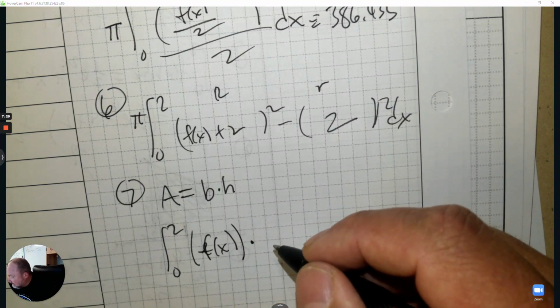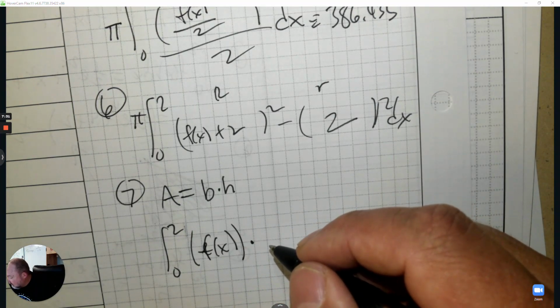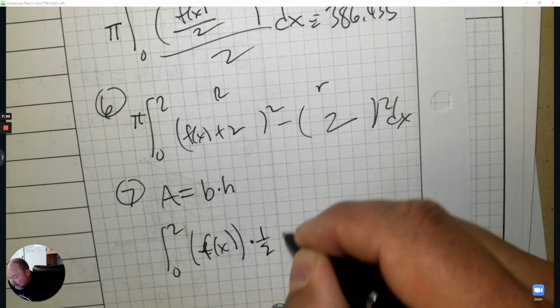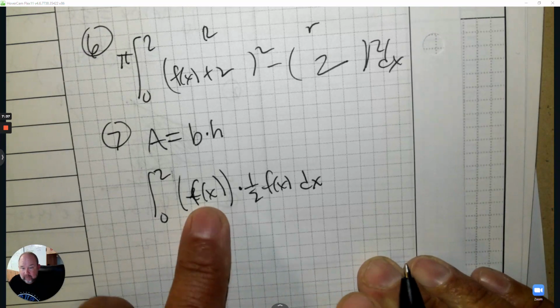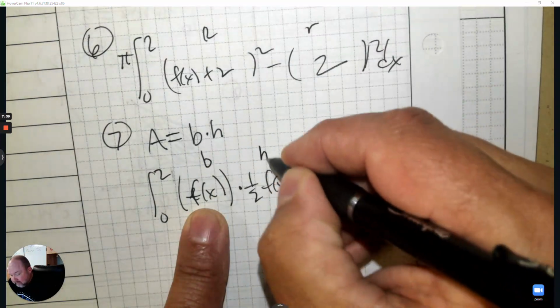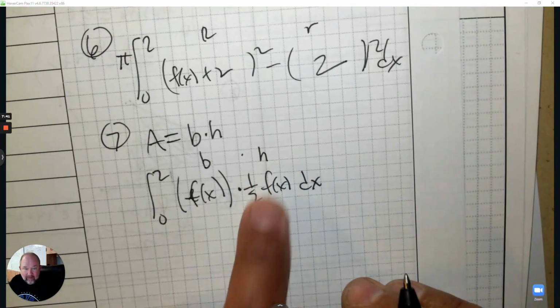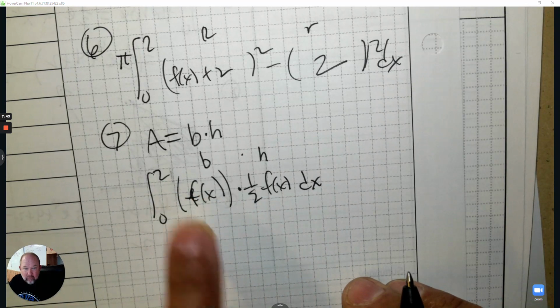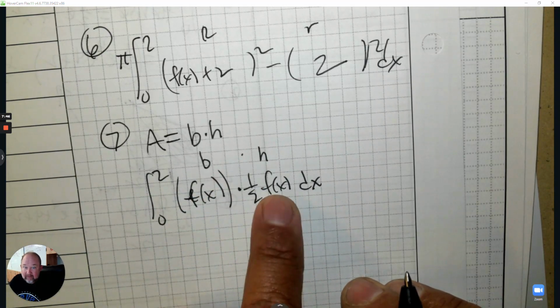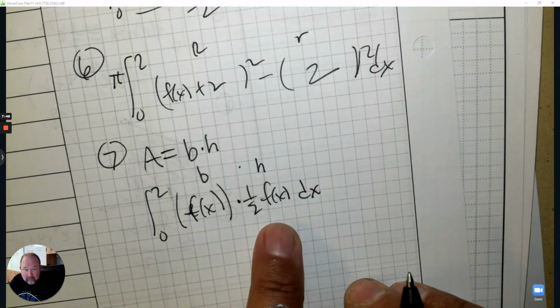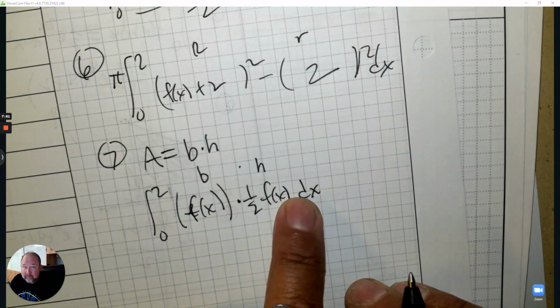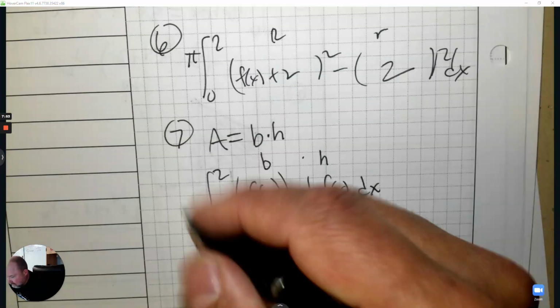And it says the height is half the base. So if the base is f at x, then it's the base times the height, and the height is half the base. You could also put it together as 1/2 f at x squared. Not necessary, but I think you understand it better looking at it this way. The base times half the base. There it is for the rectangle.